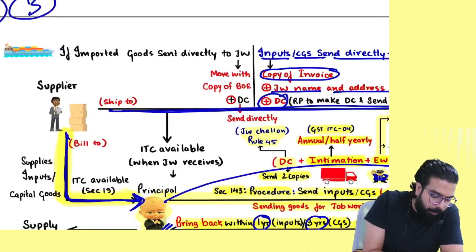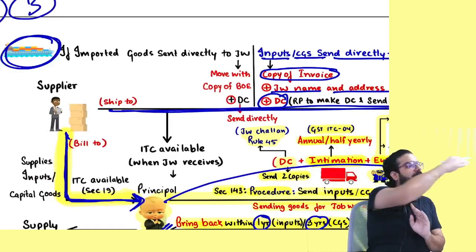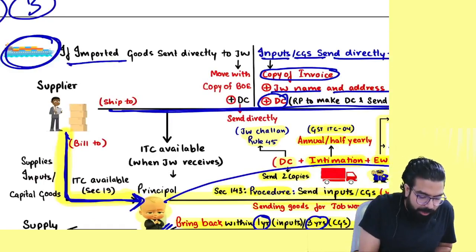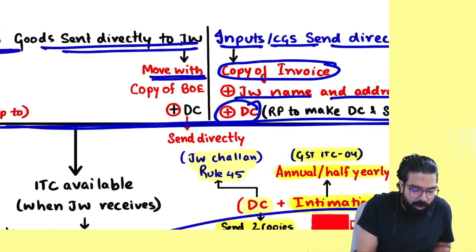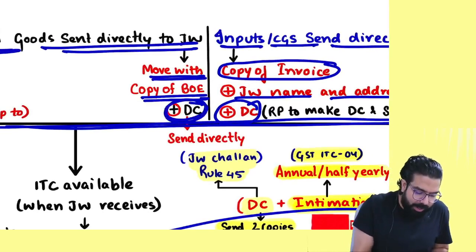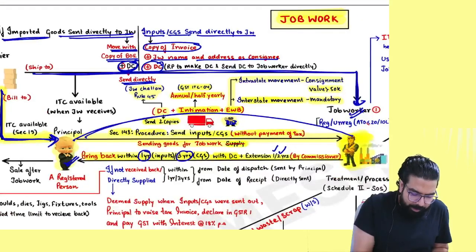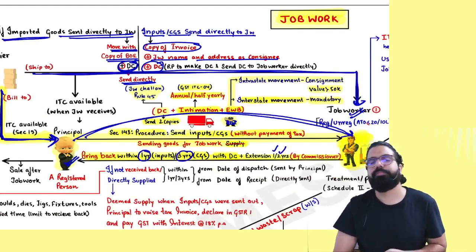Sir, can I import and send it directly to the job worker? From the port only, can I send it directly to the job worker? Yes. If goods are imported, they can also be sent directly to the job worker, but they will move along with a copy of the bill of entry plus the delivery challan. You can make the delivery challan and directly send it to the job worker. Is my point clear to all?